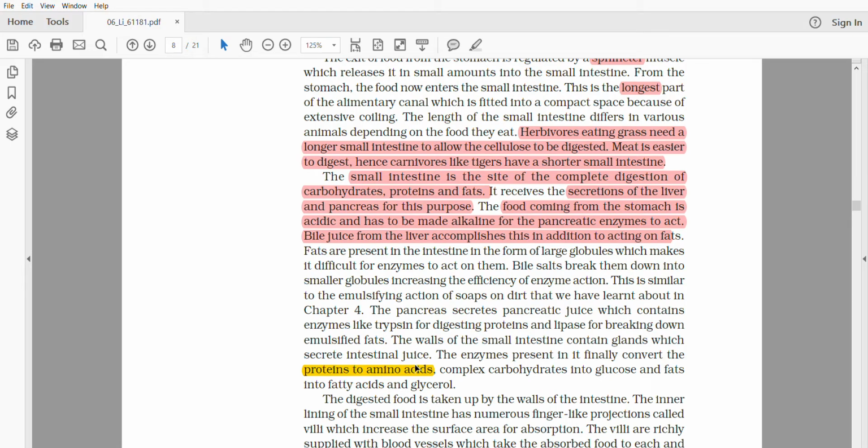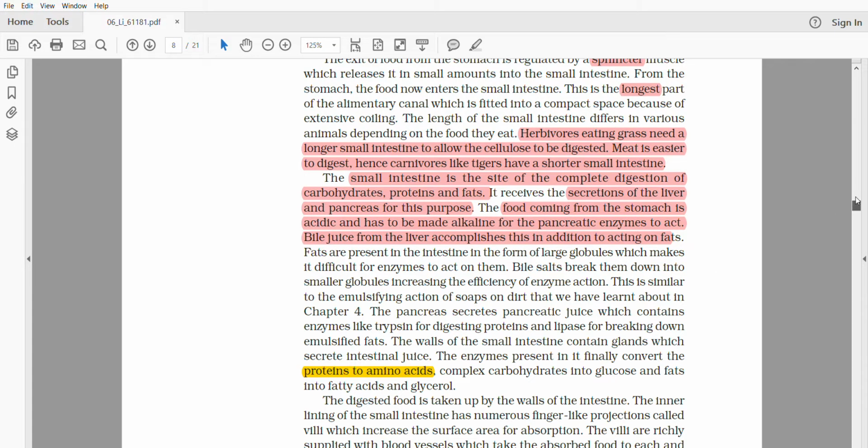The nitrogen containing compounds produced as a result of digestion of proteins are a metabolic waste, and that waste needs to be removed by our kidneys.